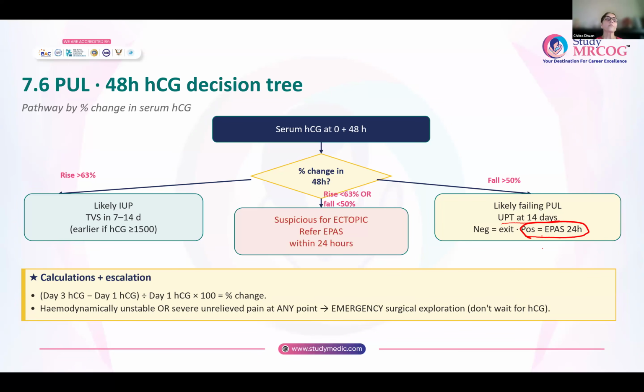But at any point of time, if you see that the patient is hemodynamically unstable or she has severe unrelieved pain, then don't wait. Don't say, okay, let me do my HCG again after 48 hours, then I'll tell you whether you have an ectopic pregnancy or a falling pregnancy. Anytime the patient becomes unstable, do not wait for HCG levels. Go ahead and do an emergency surgical exploration for her, or you might lose the patient.